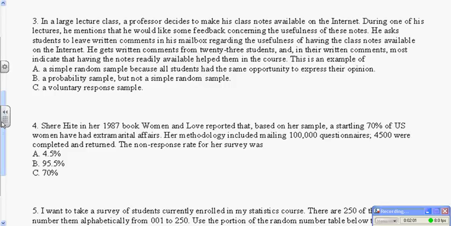Number 3, in a large lecture class, a professor decides to make his class notes available on the internet. During one of his lectures, he mentions that he would like some feedback concerning the usefulness of the notes. He asks students to leave written comments in his mailbox regarding the usefulness of having the class notes available on the internet. He gets written comments from 23 students, and in their written comments, most indicate that having the notes readily available helped them in the course. This is an example of. Alright, now he